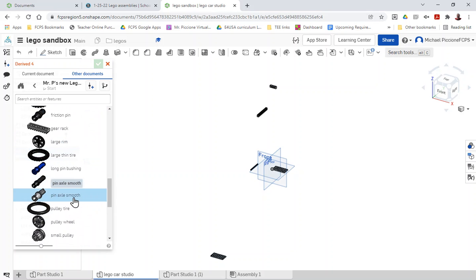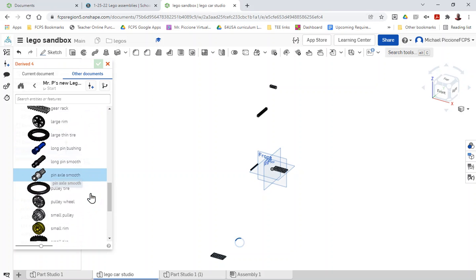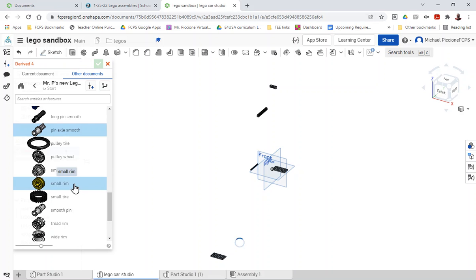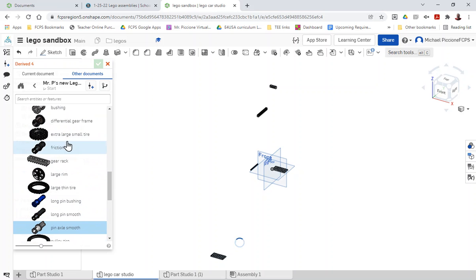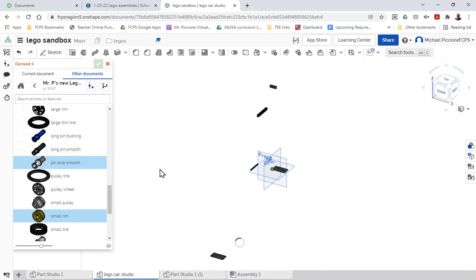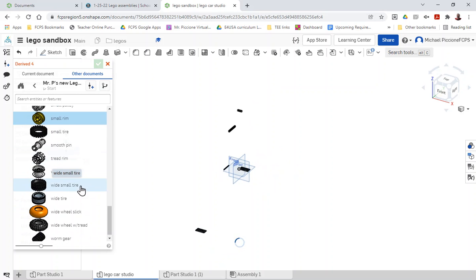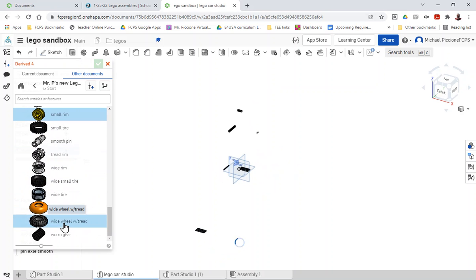I'm going to use some pin axles as well. I'll teach you how to use those in the assembly. Rims and tires. The small yellow rim goes with anything labeled small tire. So the extra large tire. And so I only need to derive them once since I can use them more than once. Let me use the wide wheel with tread. And then the wide rim.